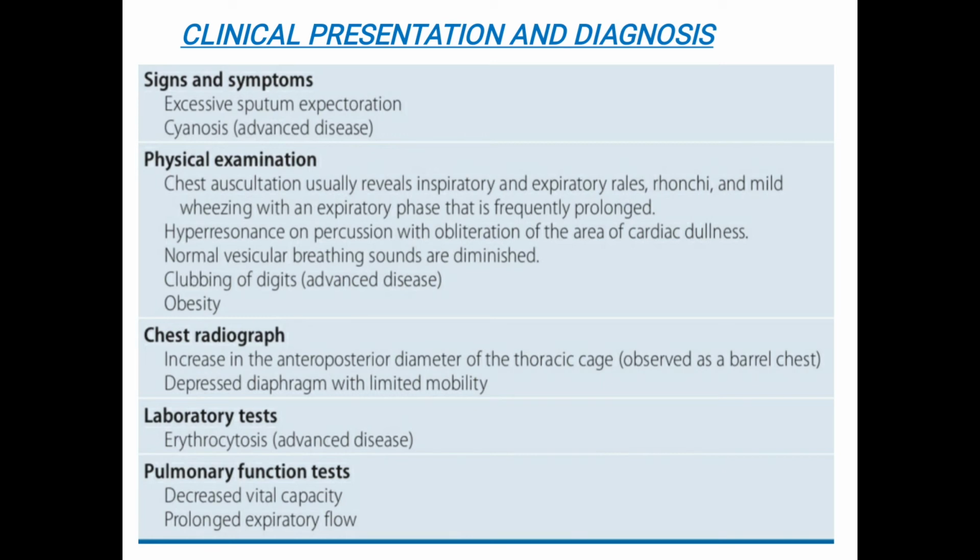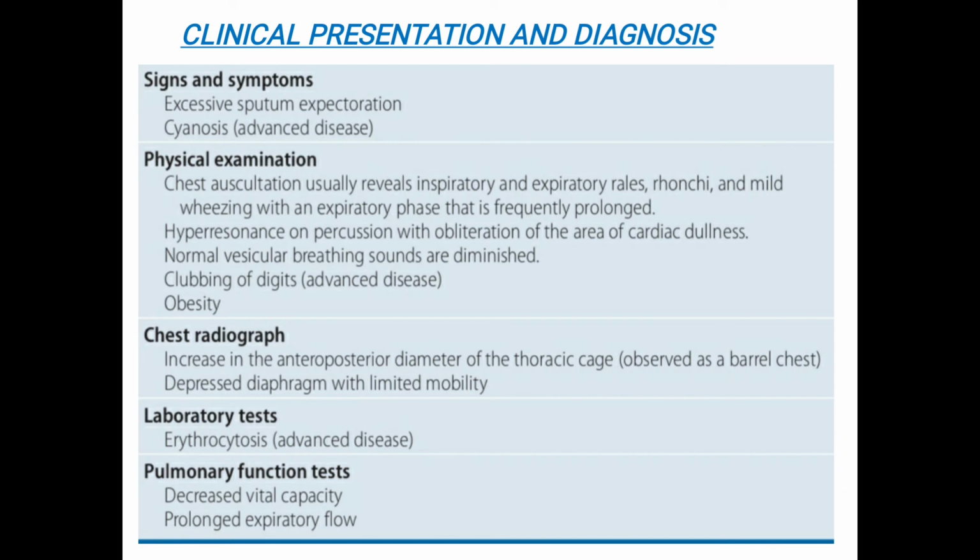On tapping the area of cardiac dullness, we can find hyperresonance with obliteration, that is destruction. Normal vesicular breathing sounds are diminished. Clubbing of digits, which is also found in advanced disease, and obesity can also be observed. In a chest radiograph, we can find an increase in the anterior posterior diameter of the thoracic cage, which is observed as barrel chest, and a depressed diaphragm with limited mobility.